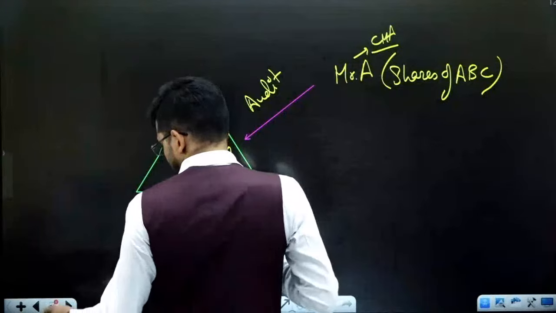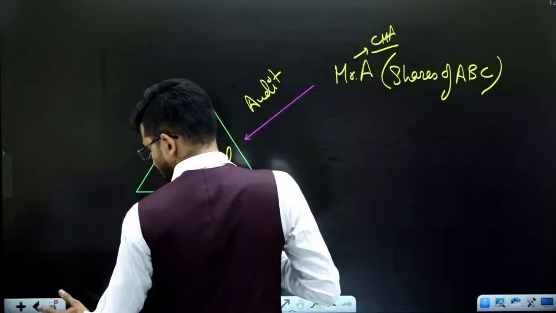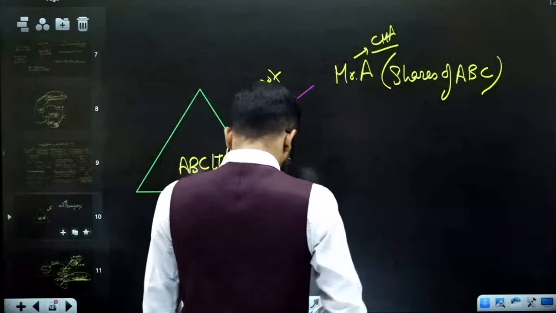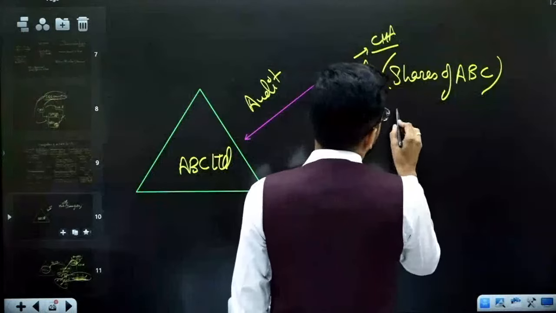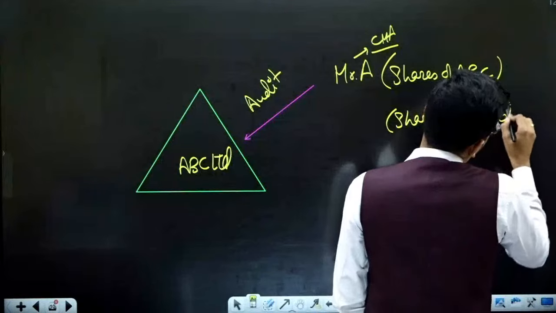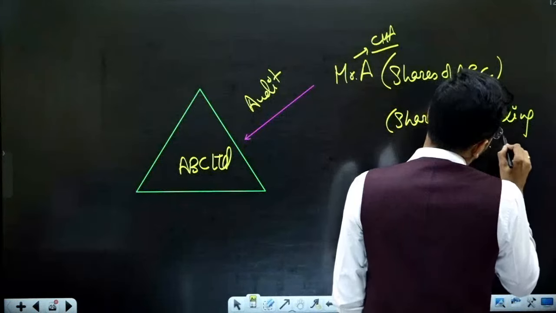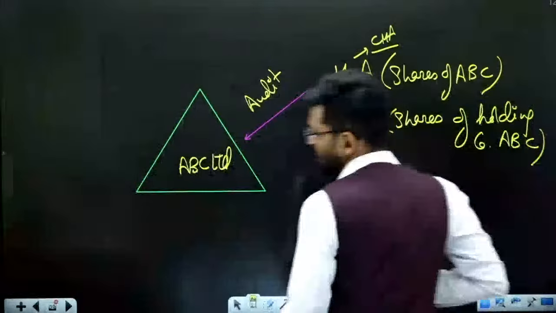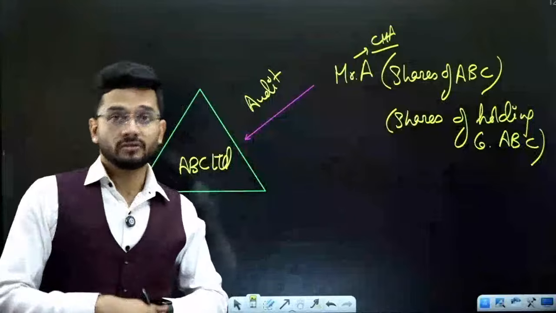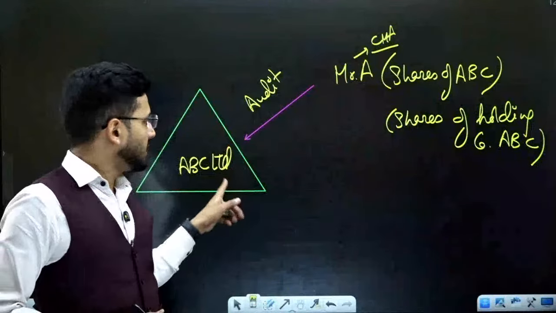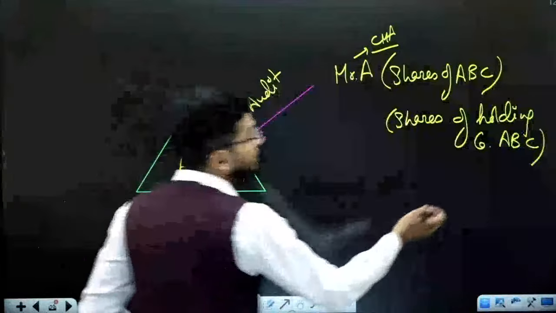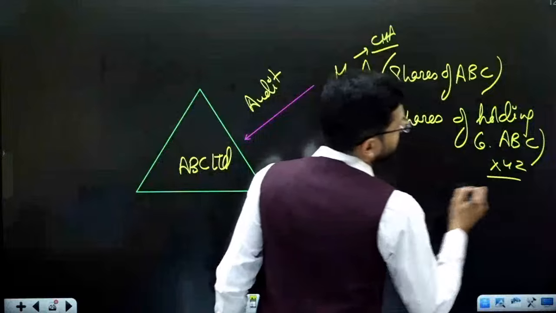Now, next question: A is the employee of the company. He cannot be an auditor of the company. Okay. Now the next is, sir, A has shares of the holding company of ABC. A doesn't have shares of ABC company. A has shares of the holding company of ABC Limited, which is XYZ.